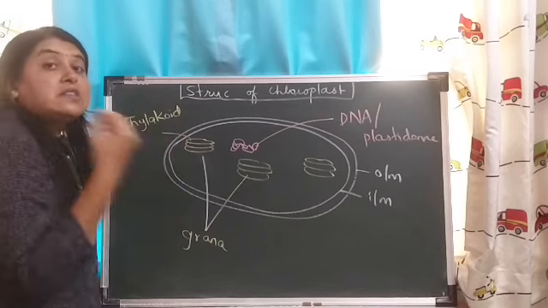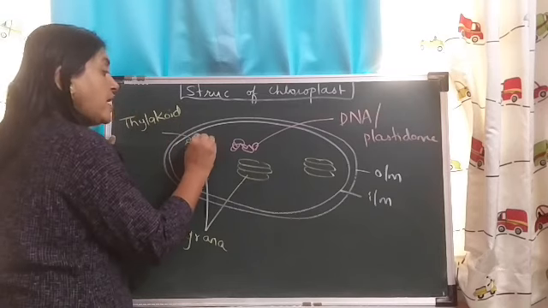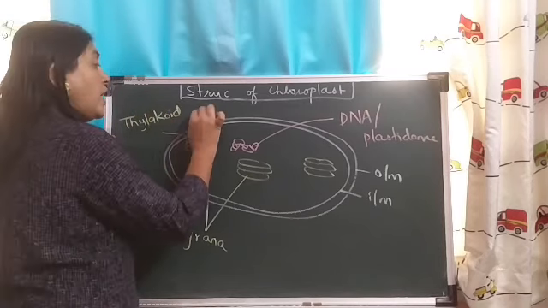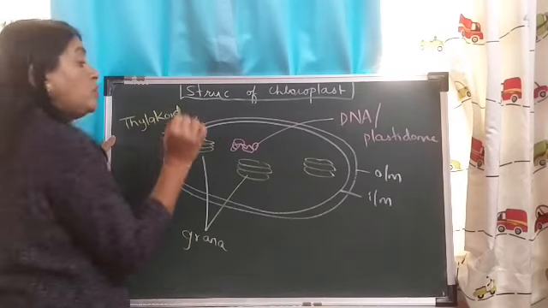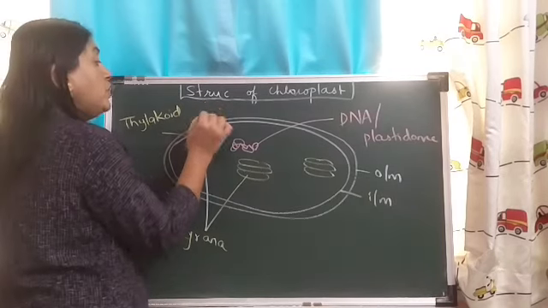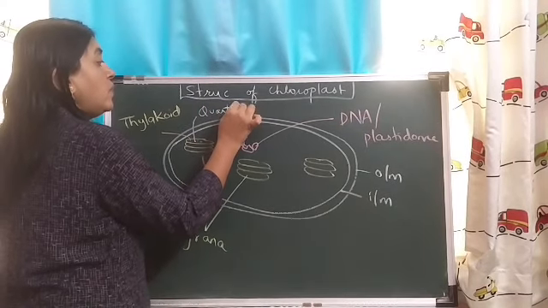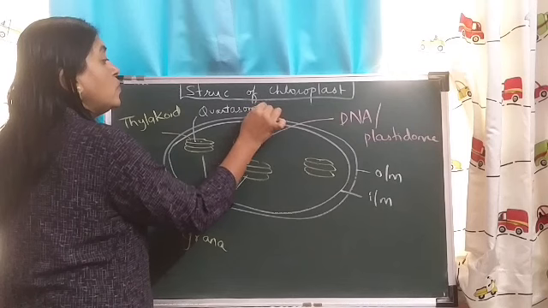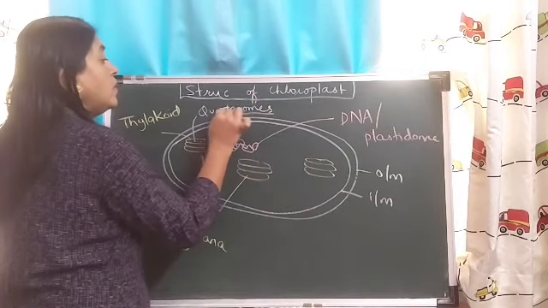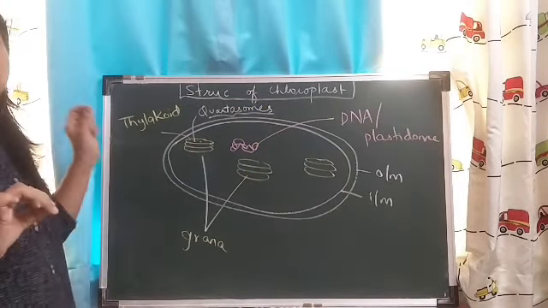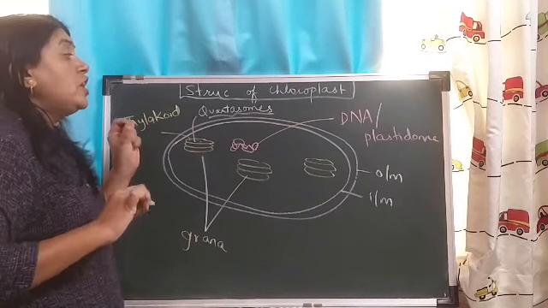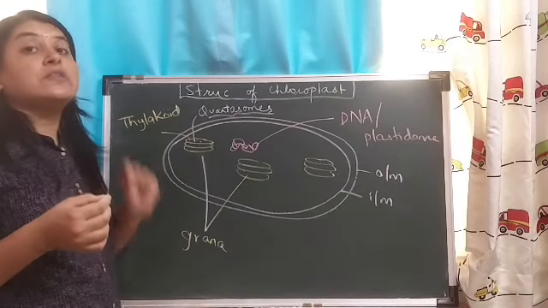Now, what does thylakoid contain? Very important. Thylakoids contain photosynthetic pigments which are arranged in units called quantasomes.